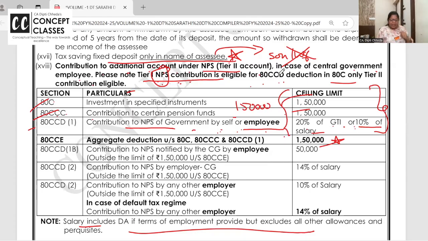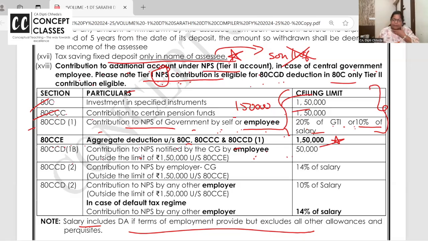Who said that? 80CCE says the aggregate deduction for individuals and HUFs under 80C, 80CCC and 80CCD1 together is 1,50,000. Now 80CCD1B, an additional contribution by the employee over and above this, is allowed separately, 50,000.